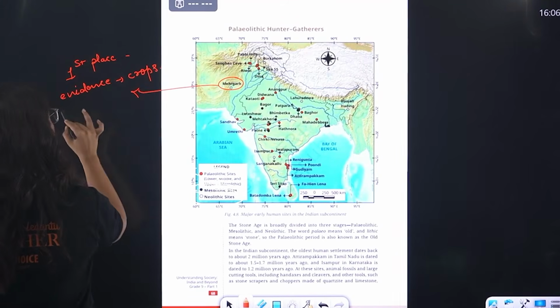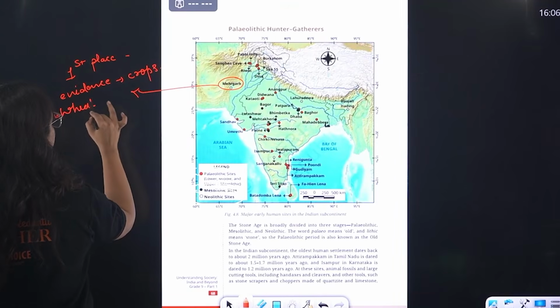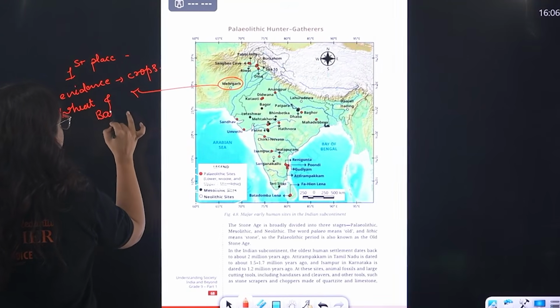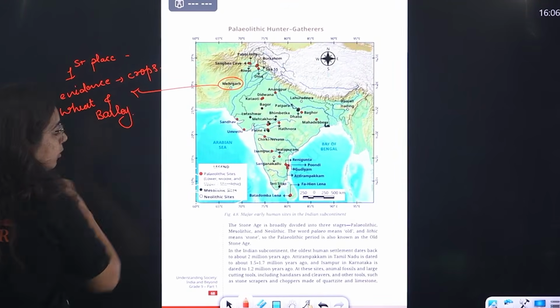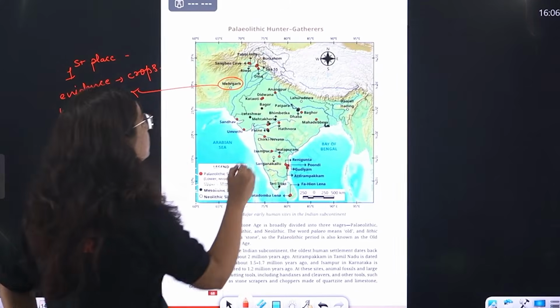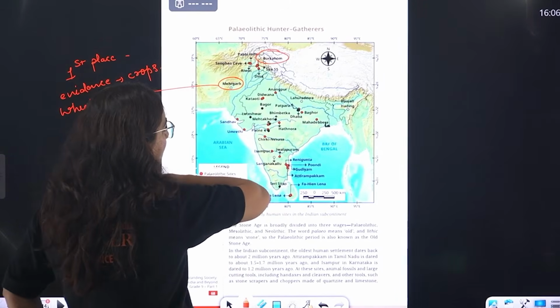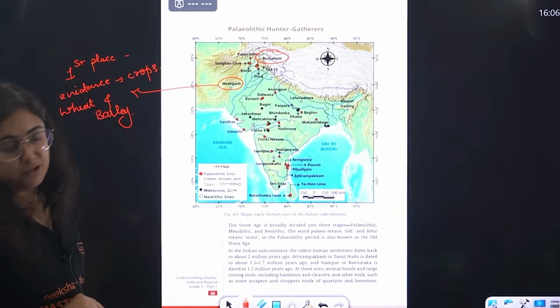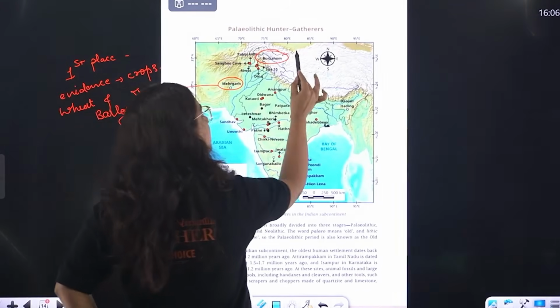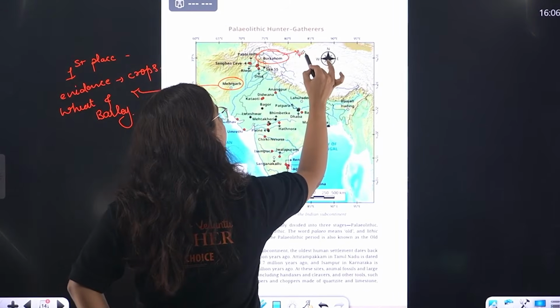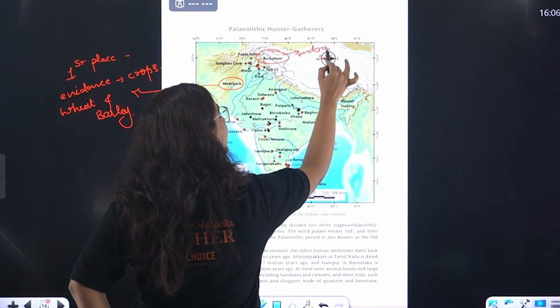And what were those crops, beta? The crops were wheat and barley. Mark it right now in your map. Hope you are taking your NCERTs along with you. So right now here is one more place, that is Burzahom. This is in Jammu. Here we got evidence which I remember is of underground pit houses.